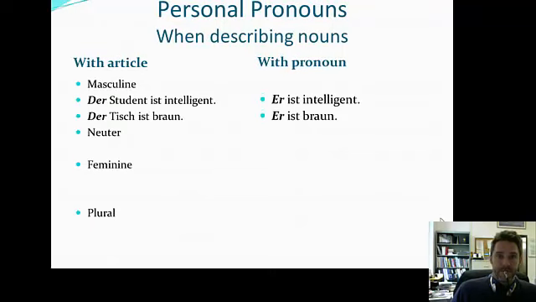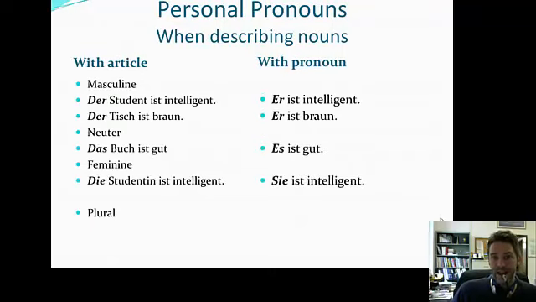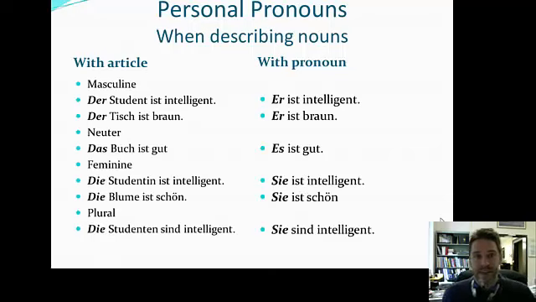Pronouns. So learning how to use the word it. Okay? If it's der Student, der Tisch, the way to say it is er. Okay? This can also be he, right? He is intelligent. Der Student ist intelligent. Er ist intelligent. Der Tisch ist braun. Er ist braun. Okay? The table is brown. It is brown, etc. Das, es, die, sie.